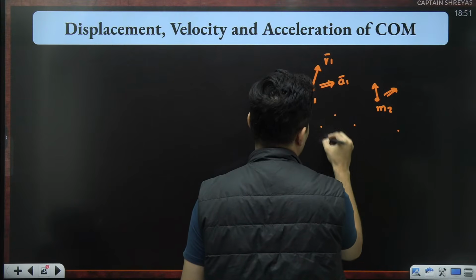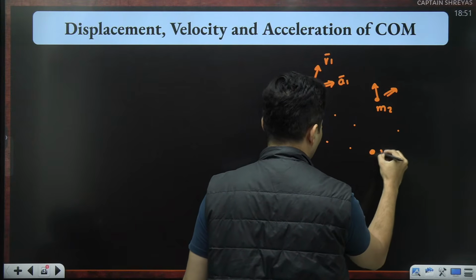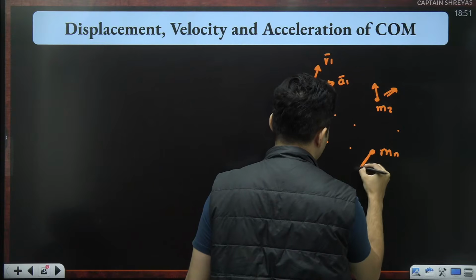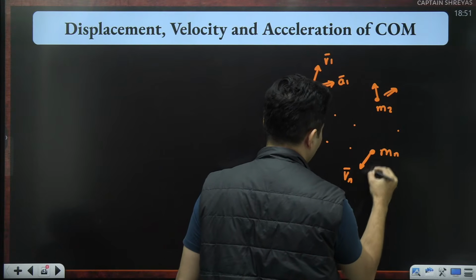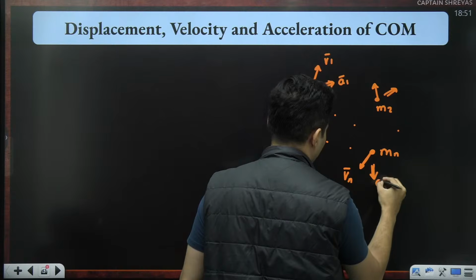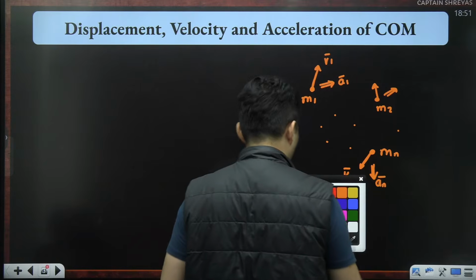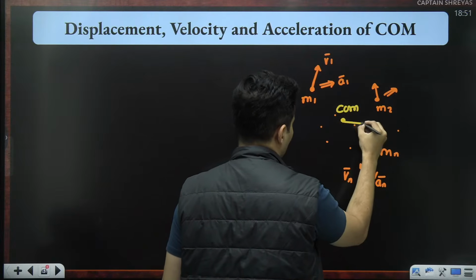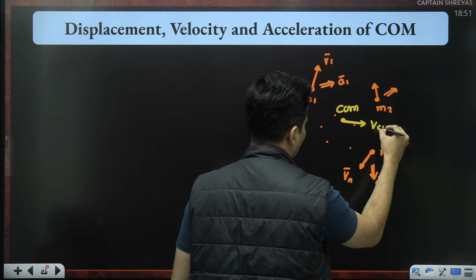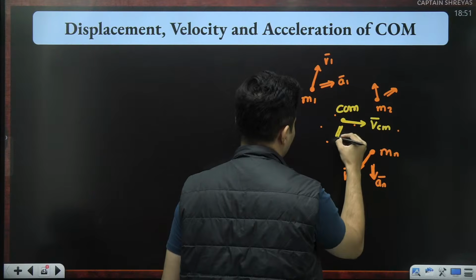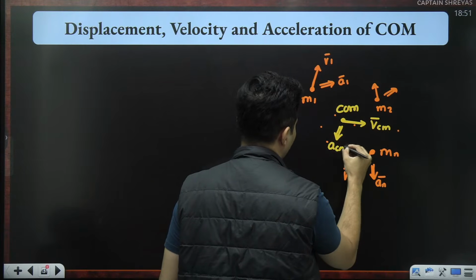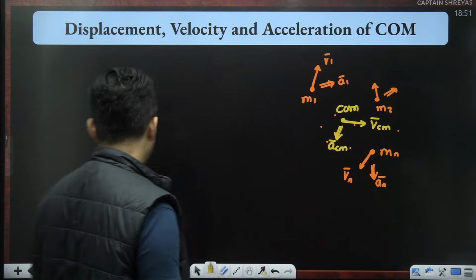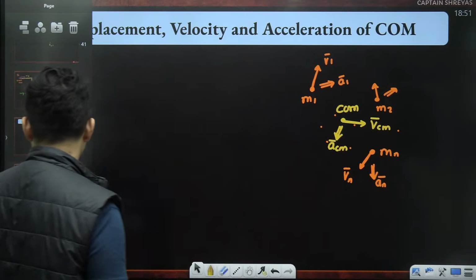Many such masses are there. This is your nth mass having some Vn velocity, some An acceleration. Their center of mass will also have some velocity as well as some acceleration. Very important thing.